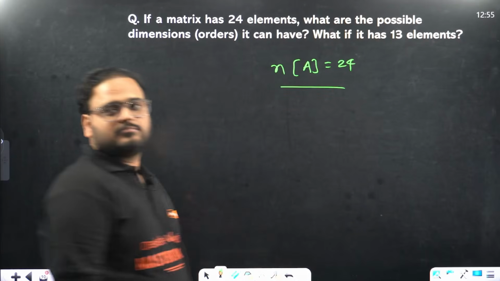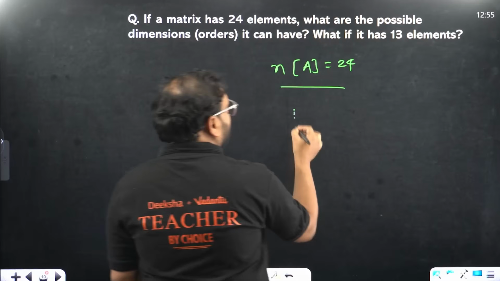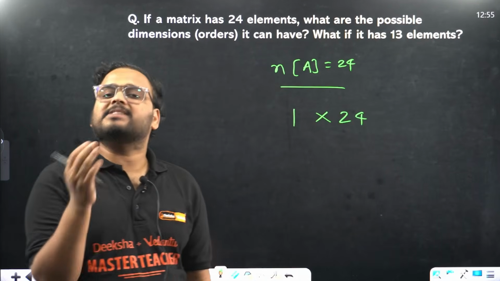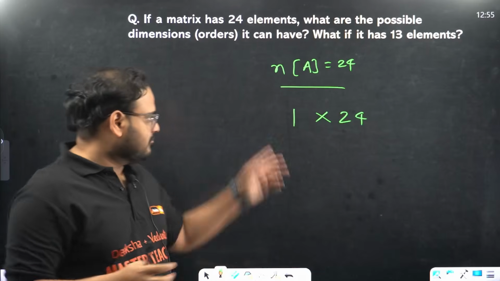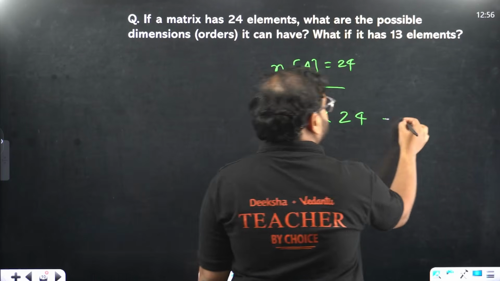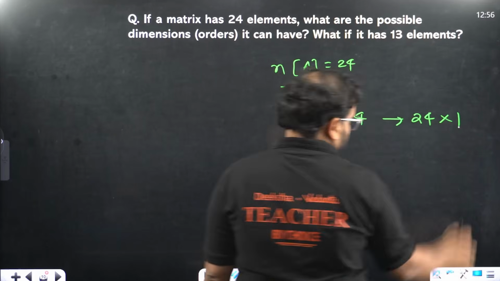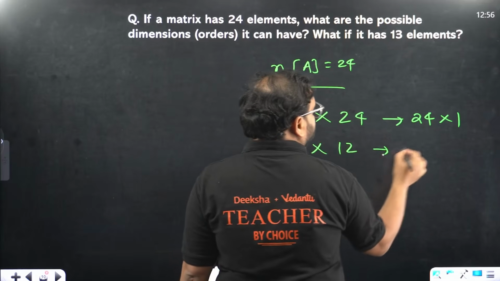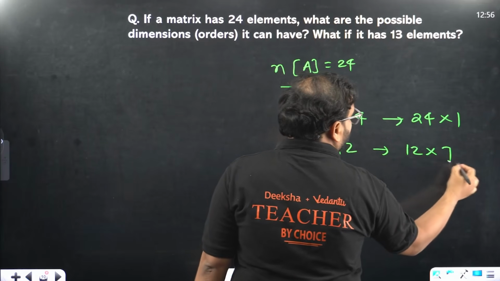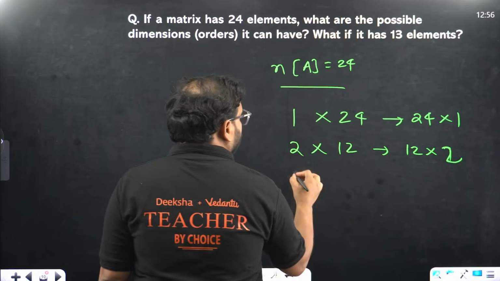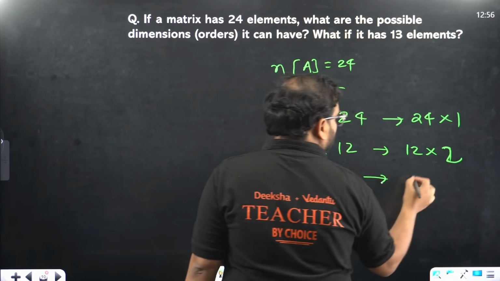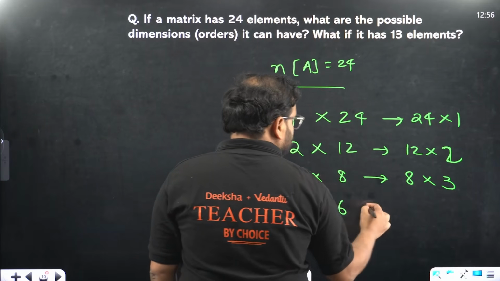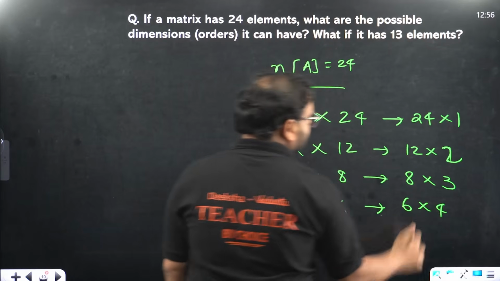So how would you identify the orders? Simple, sir. One row, 24 column. Because whatever elements are there, beta, we have to arrange them in what? Rows and column only. So either one row 24 column or other case 24 row 1 column. Next what? Sir, 2 row 12 column or 12 row 2 column. Next what? 3 row 8 column or 8 row 3 column. Next what? 4 row 6 column or 6 row 4 column.